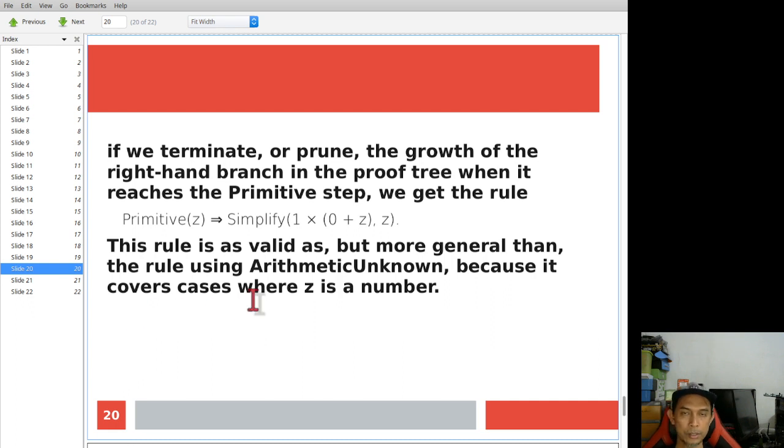Now another thing to note is if we prune based on the proof 3, we can arrive at this conclusion. So derivative z can be simplified, it is equivalent to this one.